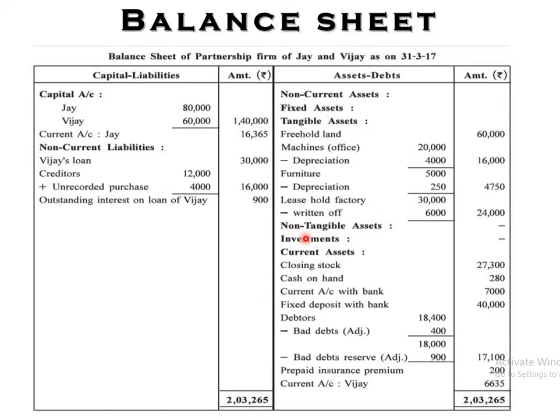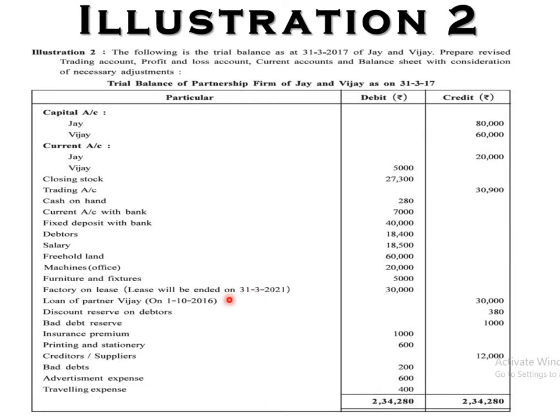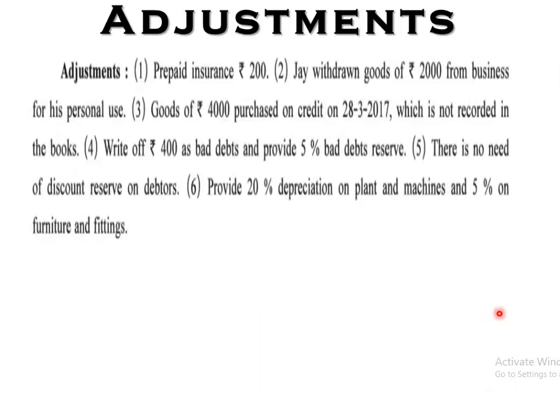30,000 minus return of 6,000, that is 24,000. Done. So that is the adjustments. Now all the adjustments which are given are completed, but one important adjustment remains, that is the loan of partner Vijay, that is 30,000. So first of all it will be there on the